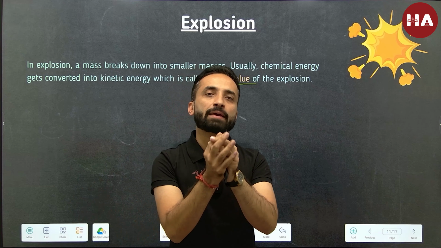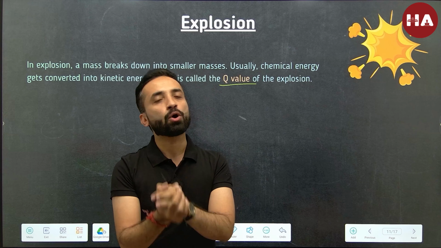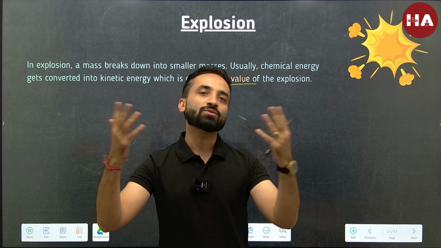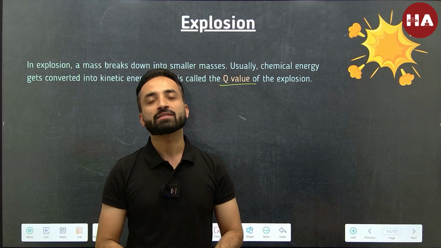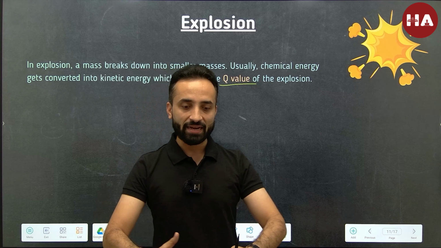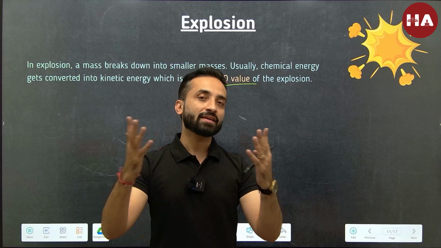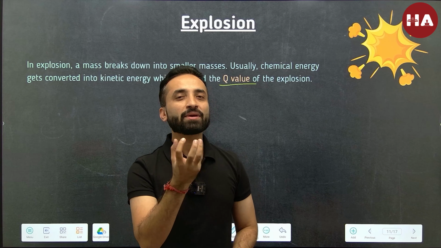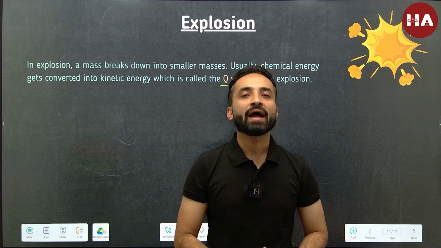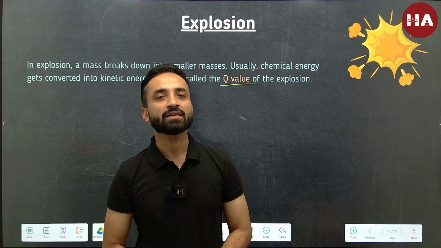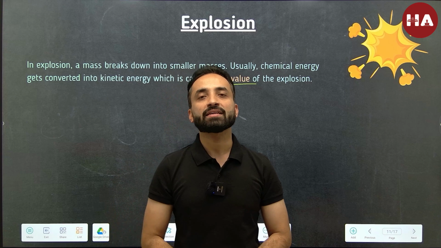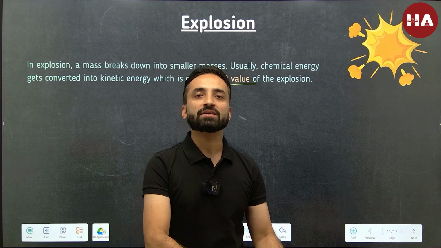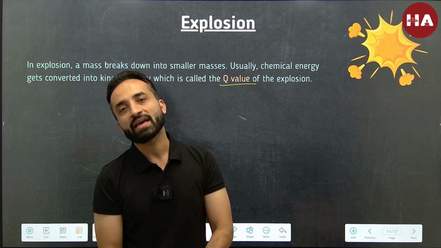Whatever is the chemical energy stored inside the bomb gets converted into the kinetic energy of the fragments, isn't it? So you might see that energy is being created, kinetic energy has been gained by the fragments, but the internal chemical energy of the bomb has been utilized. Alright, so in that sense, chemical energy is converted into mechanical energy.